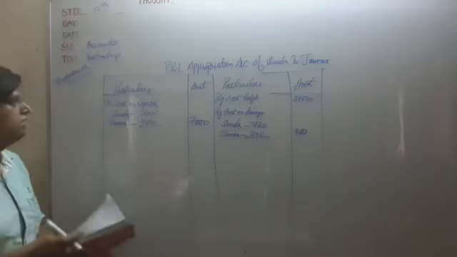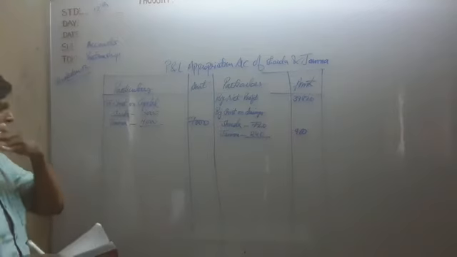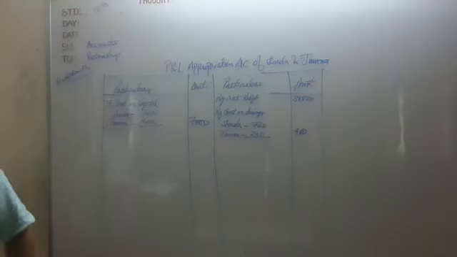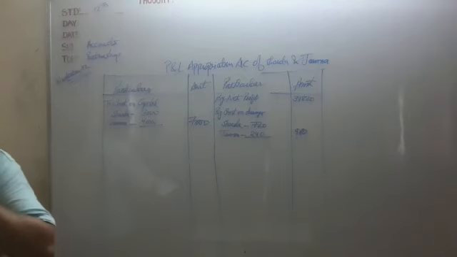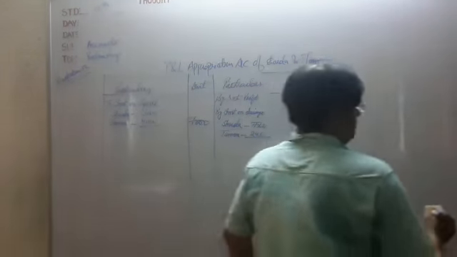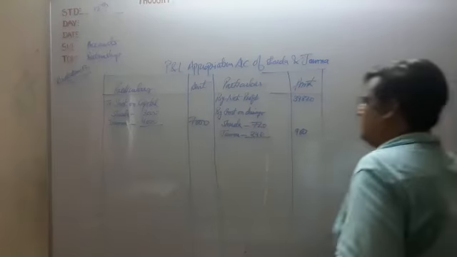If we go further, partners have been given salary, but not both the partners. Only Sharda has been given the salary. Monthly salary 500 is payable to Sharda, as per adjustment number 3, for his active participation in business. So 500 for 1 month, for 12 months it is 12 into 500, so it will be 6,000.